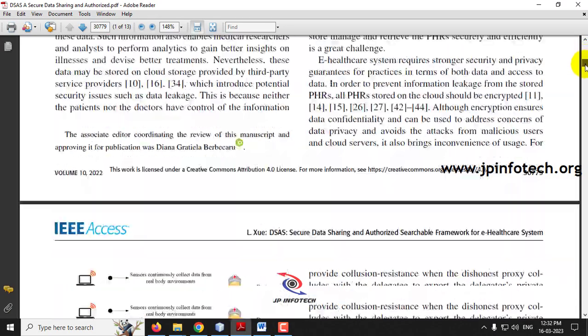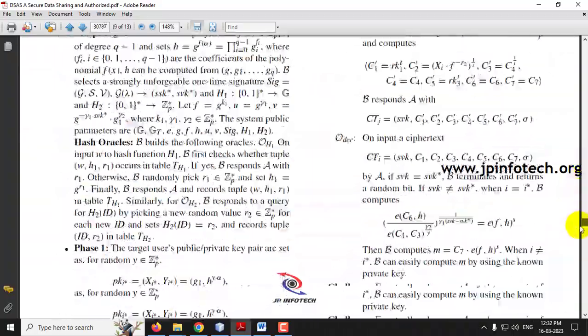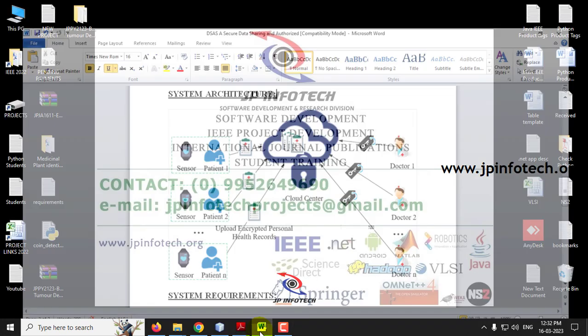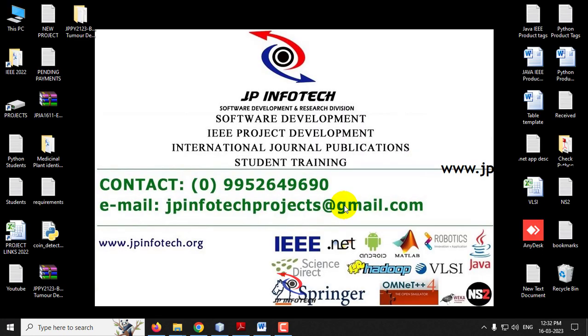And kindly note that we cannot implement the exact mathematical model or algorithm as mentioned in the base paper. So we'll be implementing the main objectives of what we discussed, and the technology that we are using is Java. Here you can see the system architecture. Here you can see the n number of patients. They will be uploading the encrypted data to the cloud server, and there will be n number of doctors who are assigned. So this will be the system architecture. Now let us see the execution of the project.